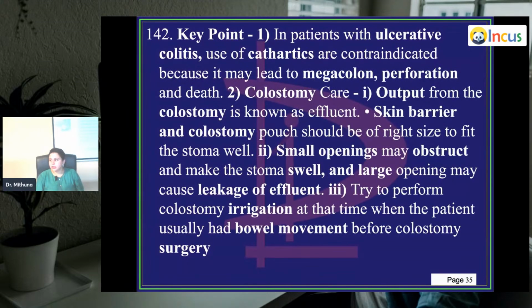What are the key points here? In a patient with ulcerative colitis, use of cathartics is contraindicated because it might lead to megacolon, perforation and death. Cathartics once again.